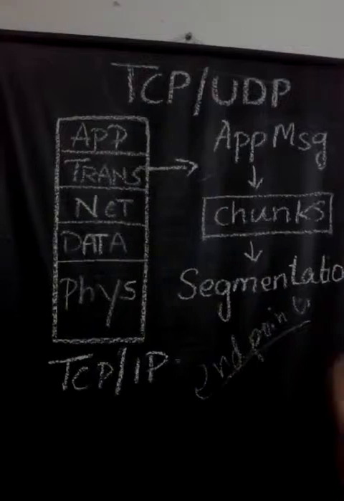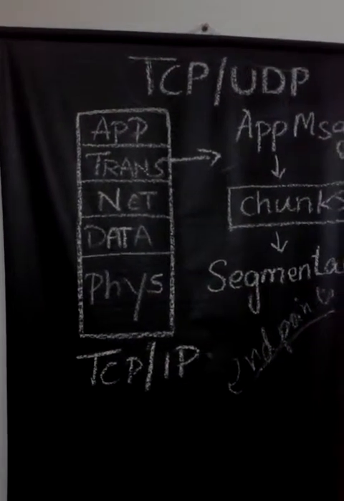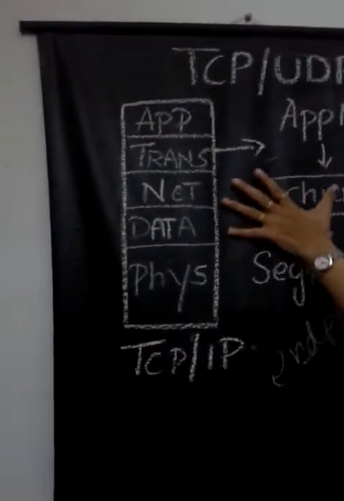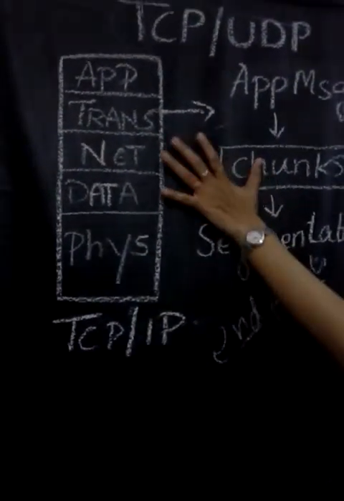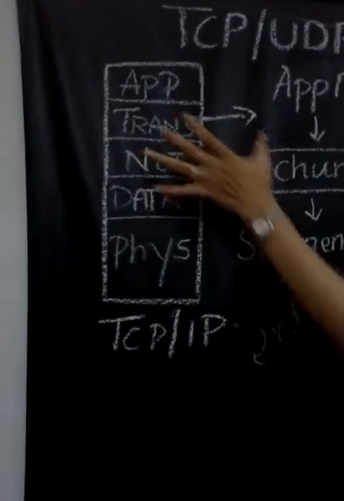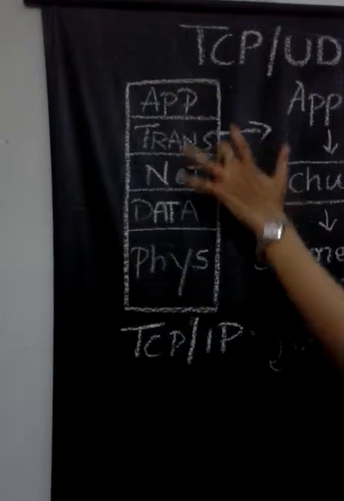First, packet segmentation. First we'll see what a packet is and what segmentation is. As you can see from the figure, the transport layer is in between the network layer and the application layer. So the transport layer acts as an interface between these two layers.